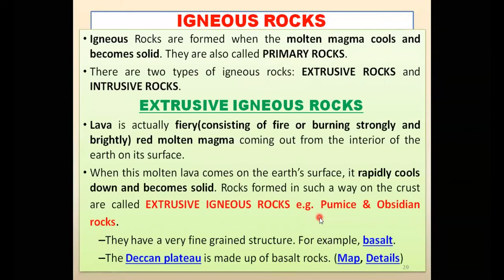Let me give you the details of extrusive igneous rocks, my dear students. These are rocks formed when magma comes out onto the surface of the earth, cools down, becomes solid, and forms rock. These rocks are extrusive igneous rocks. You will have to remember the names of a few examples of extrusive igneous rocks also. So what are the examples? Pumice, obsidian, and basalt are examples of extrusive igneous rocks, my dear students.